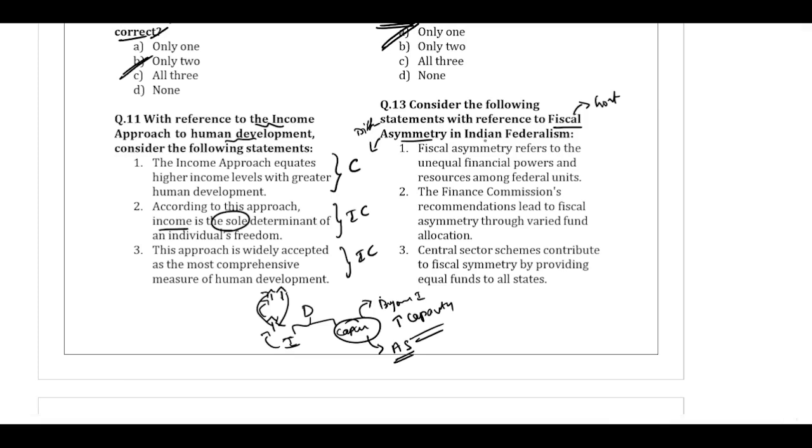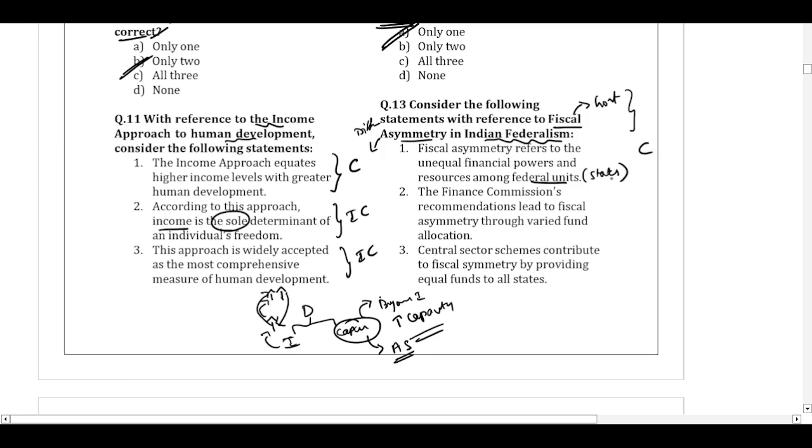So here we are talking in the context of Indian federalism. So it is the differences in the financial position or the financial capacities of the different state governments in India. So statement 1 says fiscal asymmetry refers to the unequal financial powers and resources among the federal units, nothing but the states. So yes, that is the meaning of fiscal asymmetry.